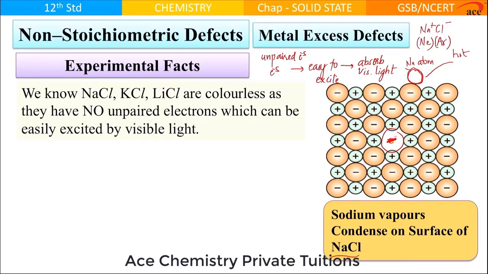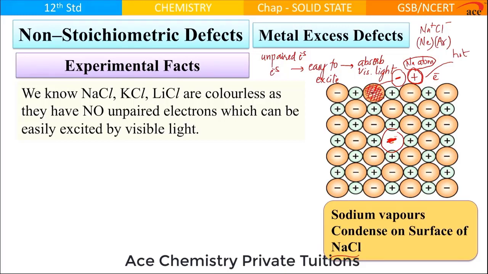We are aware sodium has low ionization enthalpy, that means it can easily lose an electron. So the sodium atom which has condensed on sodium chloride immediately becomes positively charged and loses its electron. The Cl- which was at the surface loses its position and comes here so as to develop more electrostatic forces.